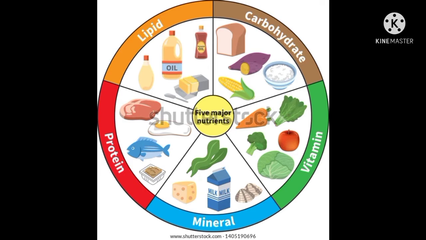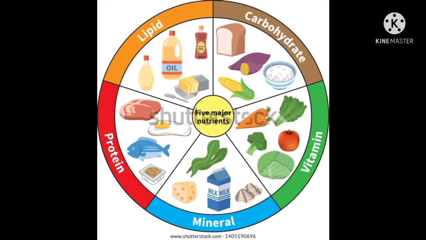Dear students, now from this chart you can see the foods which are rich in carbohydrates. These are bread, sweet potato, corn, and rice. The foods which are rich in starch are rich in carbohydrates. Next are the lipids. Lipids means the fats, so don't get confused by this term. Lipid means the fats, the food items from which we get the fats. That is oil, butter, and ghee.